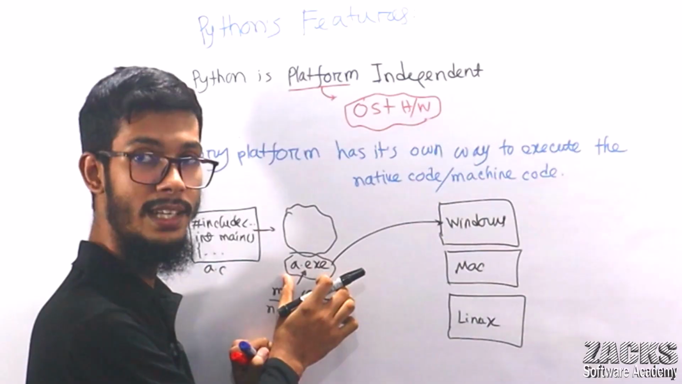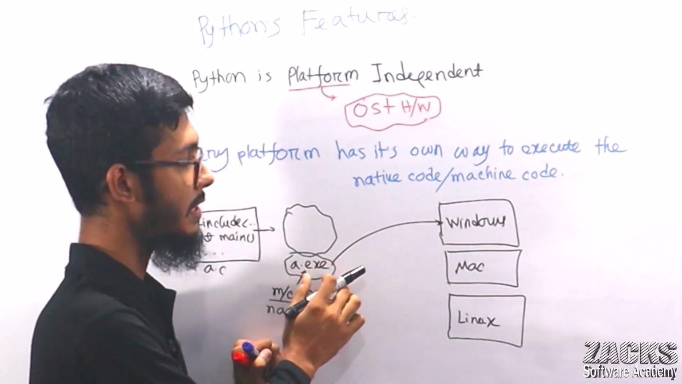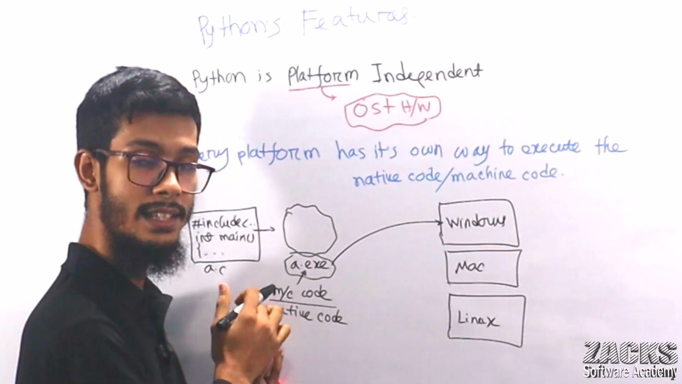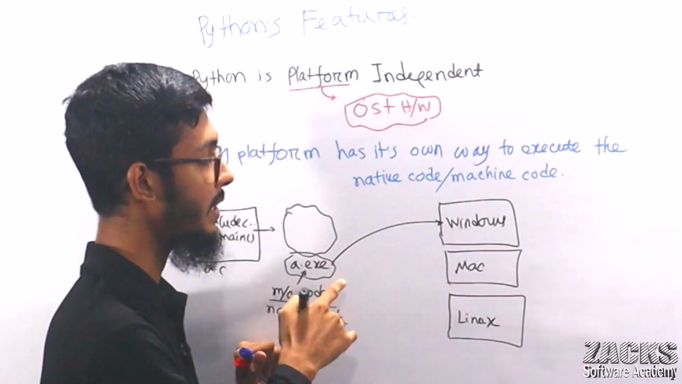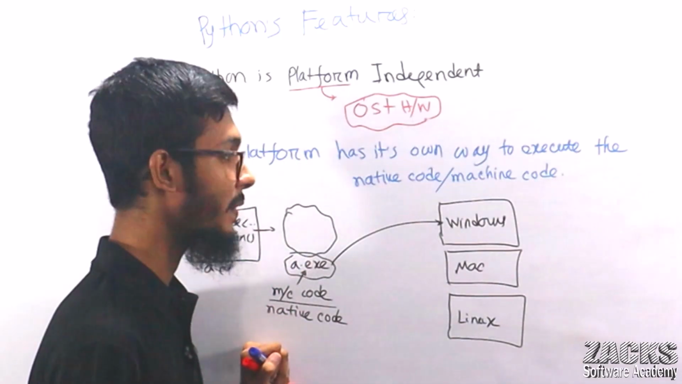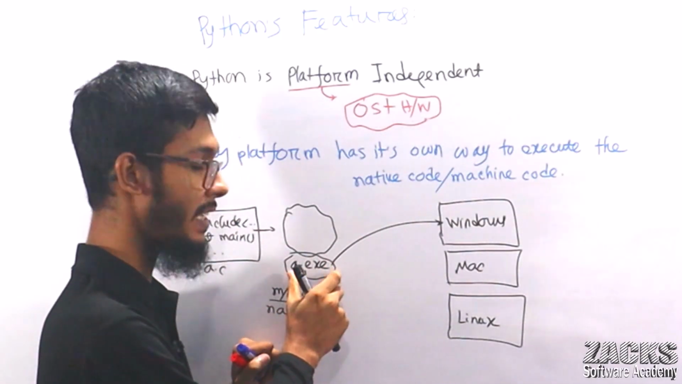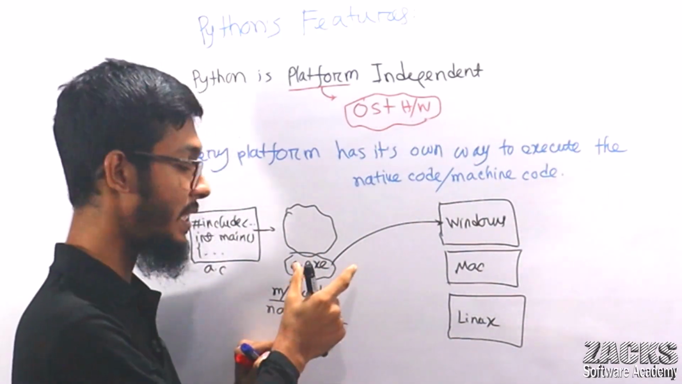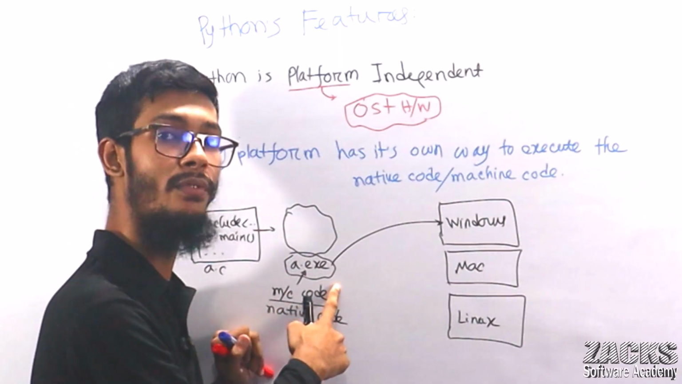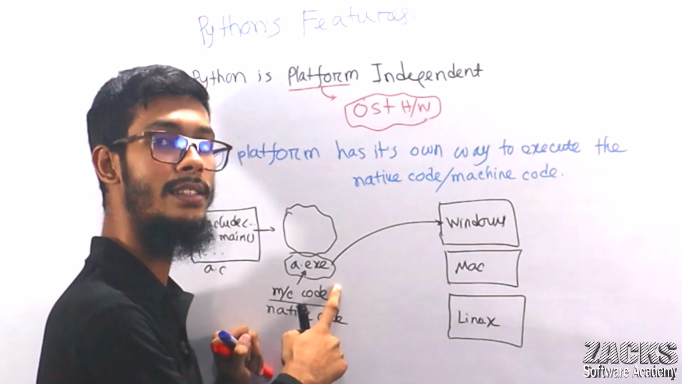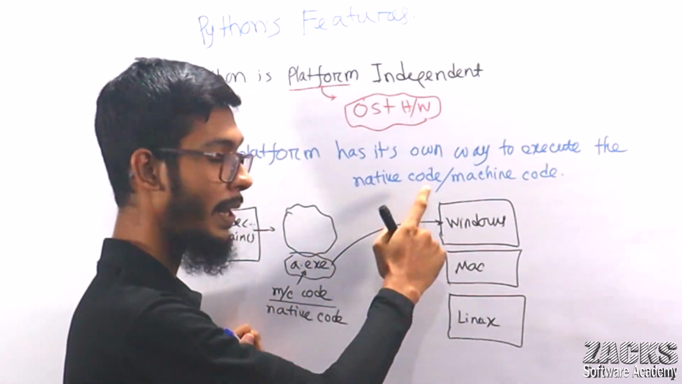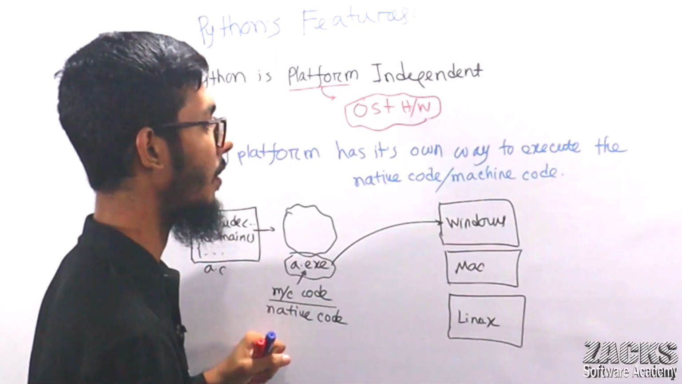This is not portable, right? This is not portable. Okay, na. So actually this native code, this a.exe code, this native code or machine code, is dependent on the platform, right? In one platform this machine code is executed, in another platform this machine code is not executed. So now tell me, is it platform dependent or platform independent? Certainly platform dependent, right? Because it is not executed by all the platforms, by all the operating systems.